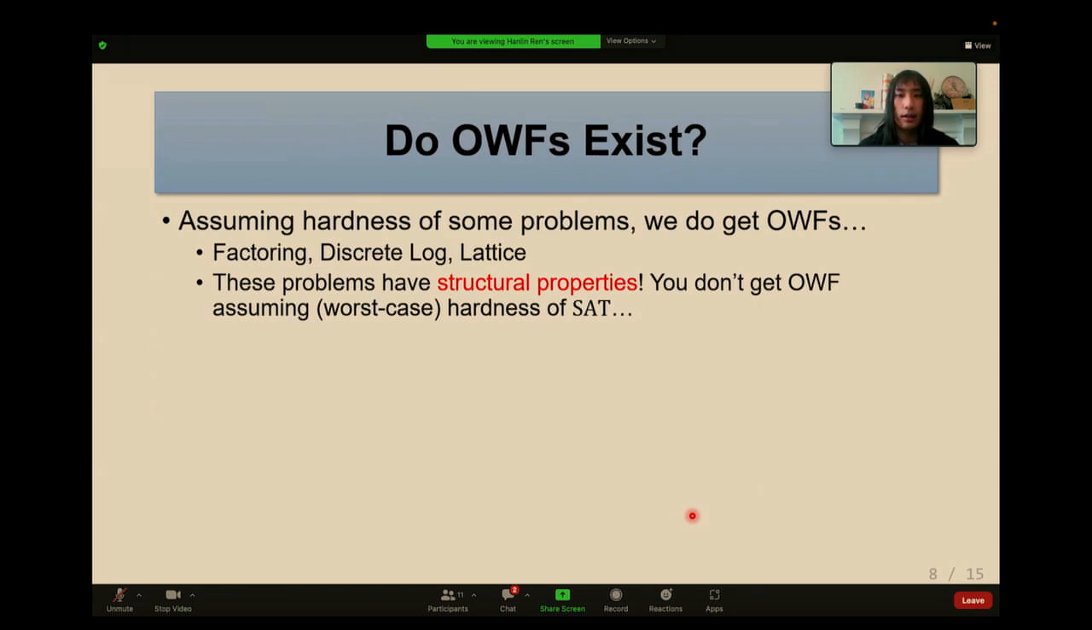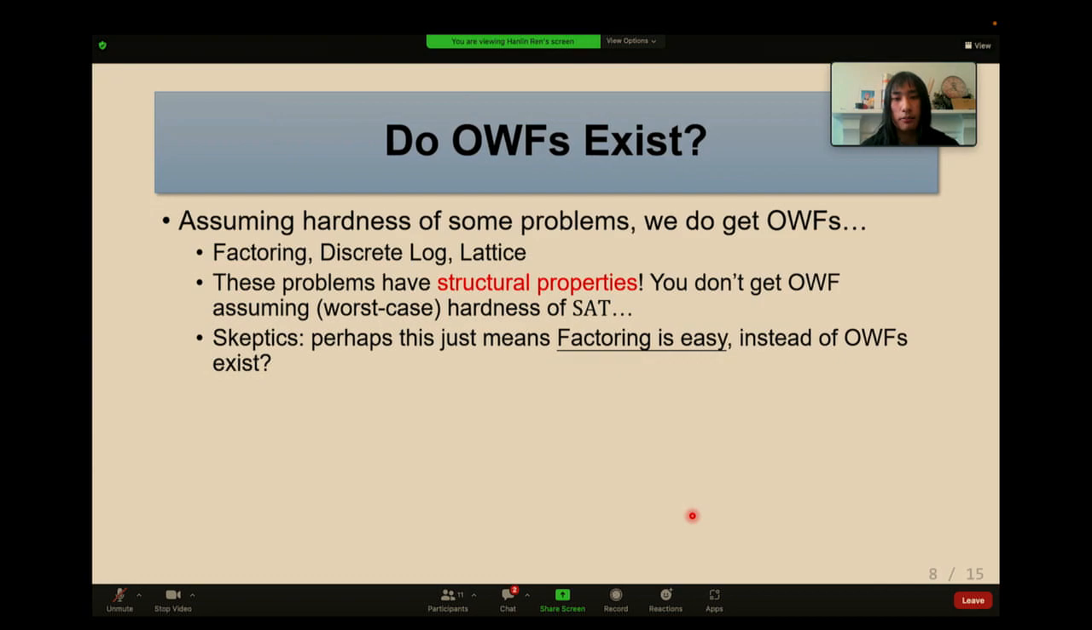It seems that SAT does not have such structural properties, so you don't get one-way functions assuming worst-case hardness of SAT. Some skeptics may say perhaps this just means factoring is easy, instead of the existence of one-way functions. Well, this is not an unreasonable skeptic, because we don't have complexity theoretic evidence that factoring is hard. I think the most compelling evidence is simply that we haven't been able to find good algorithms. Perhaps someday a genius will come up with a very fast algorithm for factoring, and that breaks your crypto systems.